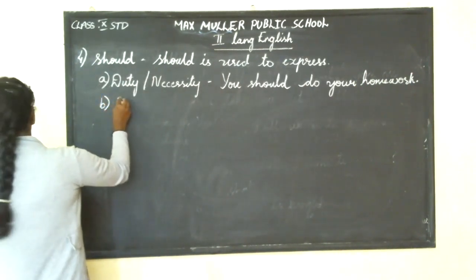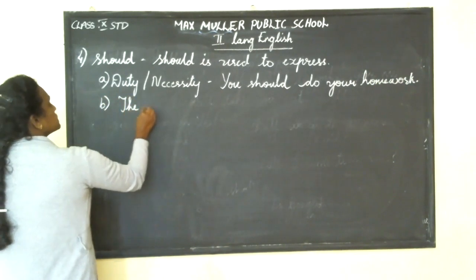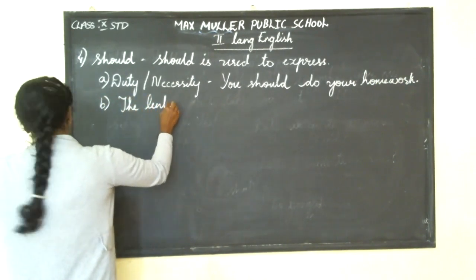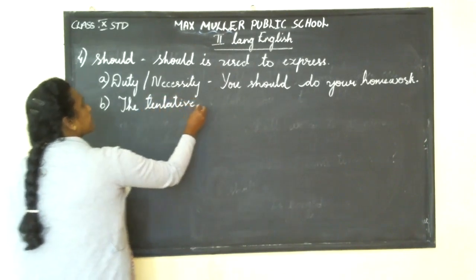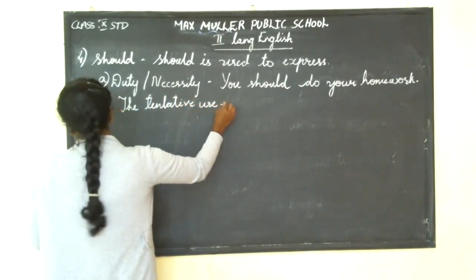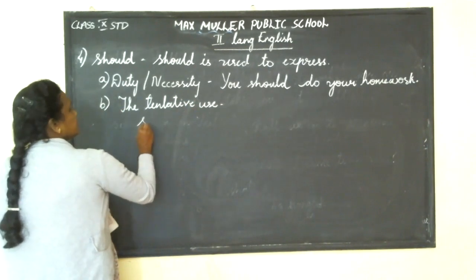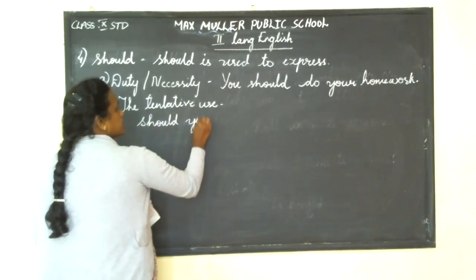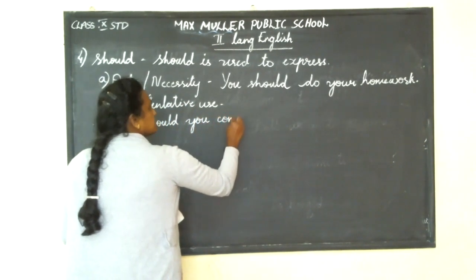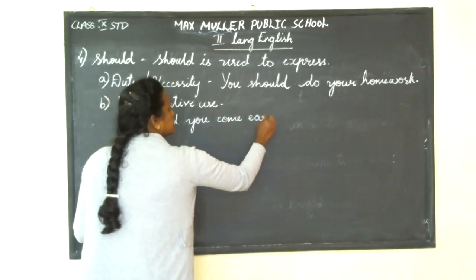And one more. The tentative use. Should you come early? Should you come early?